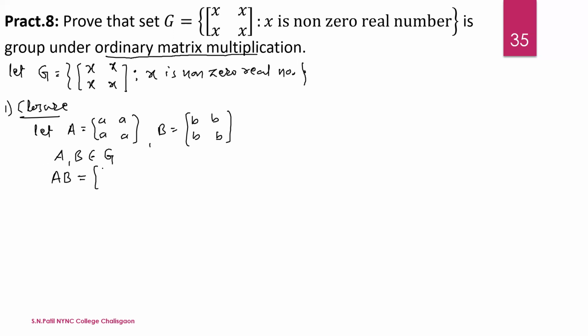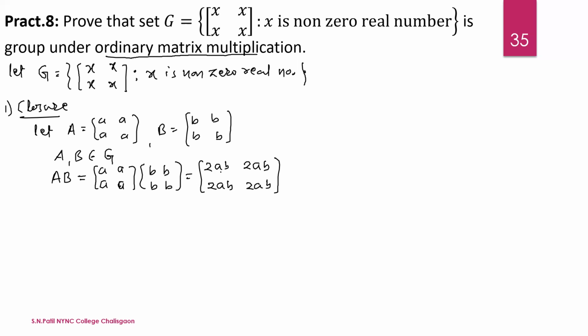A into B: the first row multiplied by the first column gives ab plus ab, so we get 2ab. First row multiplied by the second column, a into b plus a into b, is 2ab. Second row multiplied by the first column, ab plus ab, is 2ab. Similarly, second row multiplied by the second column gives 2ab.